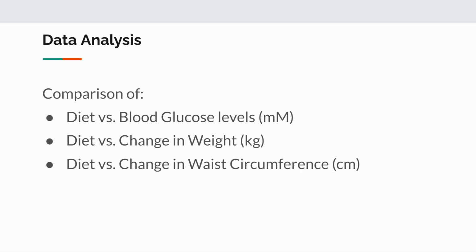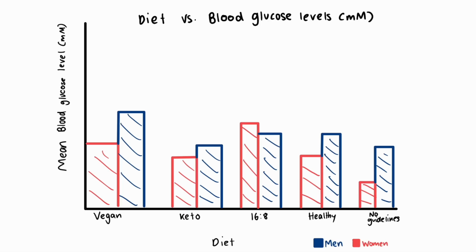The use of change allows us to observe weight loss or weight gain, as well as muscle loss or muscle gain, allowing for comparison amongst participants of different weight groups. The mean and median of each dependent variable will be taken, as well as clustered histograms split by gender generated for a visual comparison. If the study observes significant differences between each diet group and the dependent variable, then this suggests that a change in diet does affect blood glucose levels. Whether we observe a positive or negative effect will provide evidence for future advice on the treatment of metabolic syndrome.